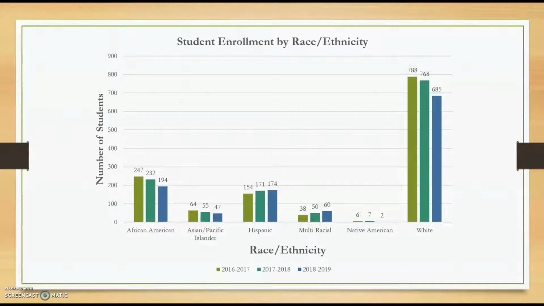Hispanic student enrollment has increased over the course of the 3-year period, going from 154 students in 2016-17 to 174 students in 2018 to 2019. The number of multiracial students has also increased, going from 38 students in 16-17 to 60 students in the 18-19 school year.